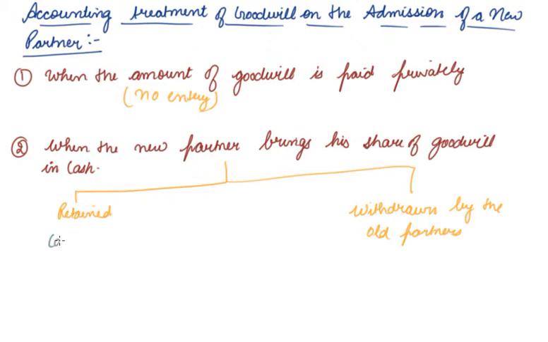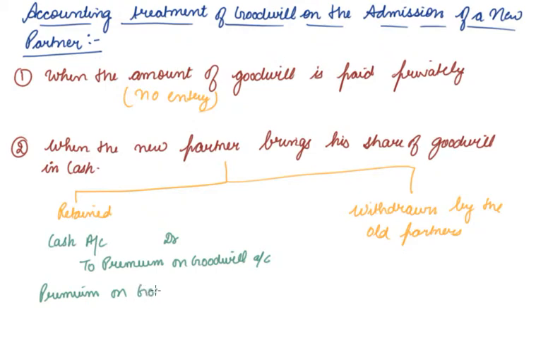Cash account debit, because cash or premium has come into the business, to premium on goodwill. Now this premium on goodwill is transferred: goodwill account debit to old partners' capital accounts.